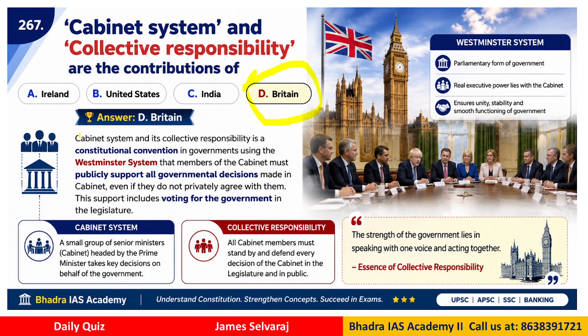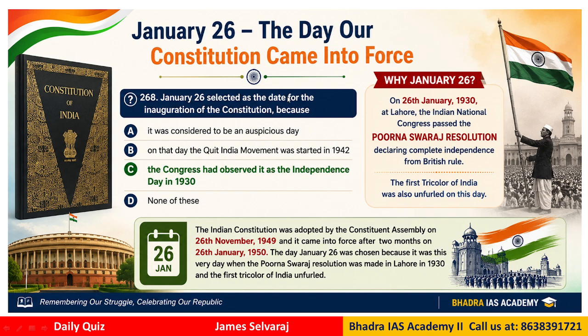The cabinet system and its collective responsibility is a constitutional convention in governments using the Westminster system, that the members of the cabinet must publicly support all government decisions, etc. So this concept is taken from the UK, Britain.